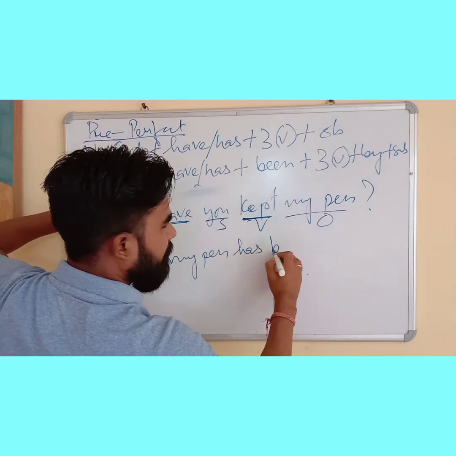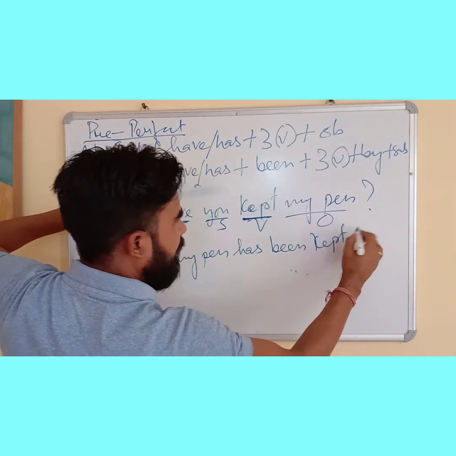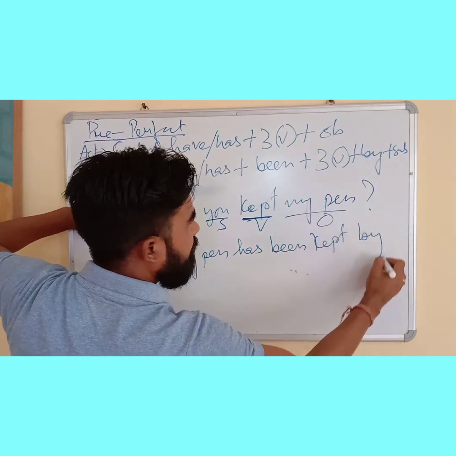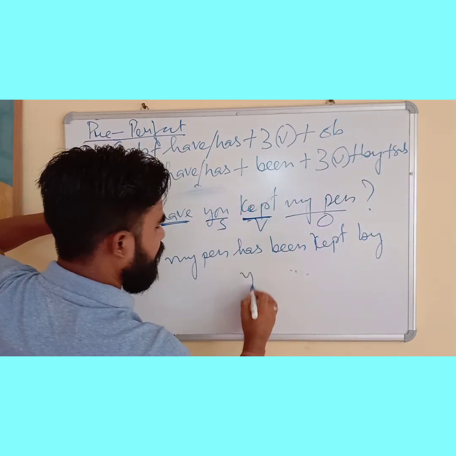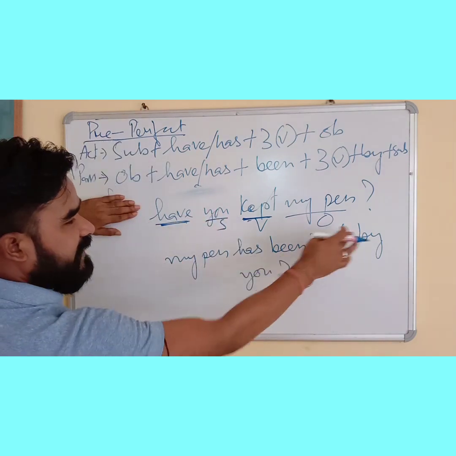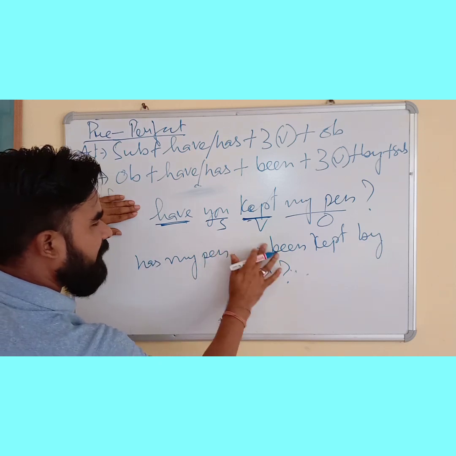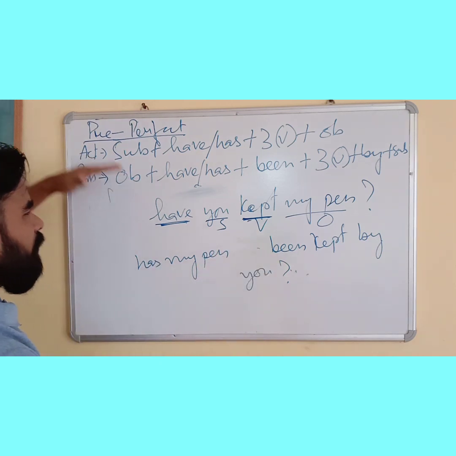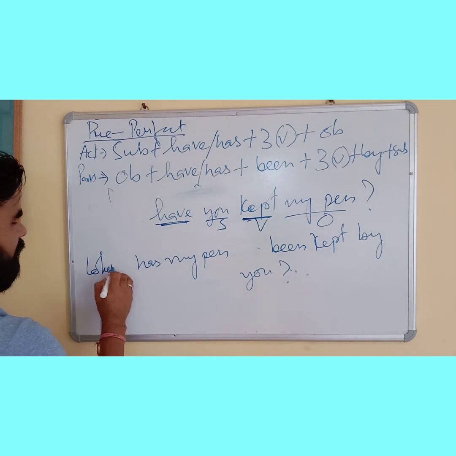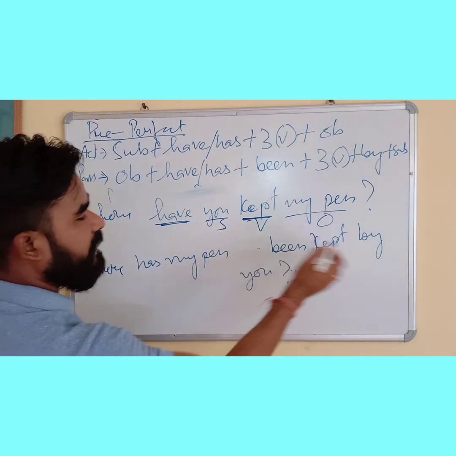Perfect tense passive. Been. Third form of verb, kept. Then comes by. Then comes the subject. Subject is you. Now mark of interrogation. My pen has been kept by you. So has will come before to make it interrogative. Has my pen been kept by you? Now what was in the beginning? Where. See. Where has my pen been kept by you?